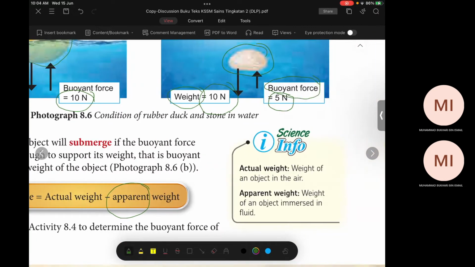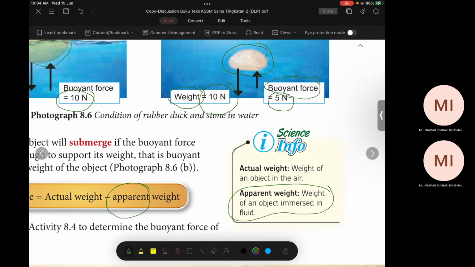Okay, it's given here. Weight of an object immersed in fluid. So, as I mentioned just now, if you try to lift an object or a stone from the bottom of the river, you find it easier, right? So at that time, that is the apparent weight. Once the object is above the water surface, you find it heavier, right? So that one is actual weight.